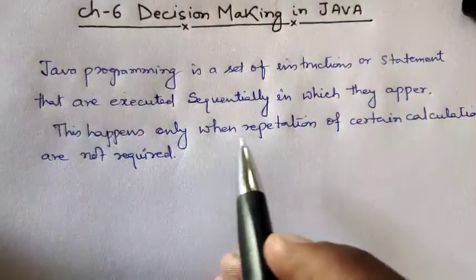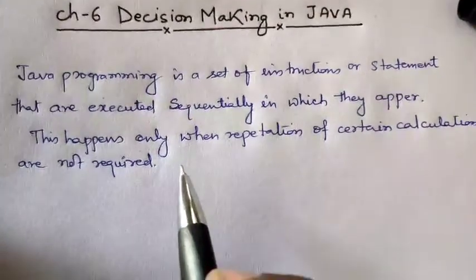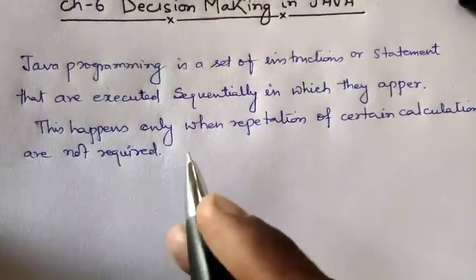This happens only when repetition of some calculation, or we can say certain calculations, are not required.